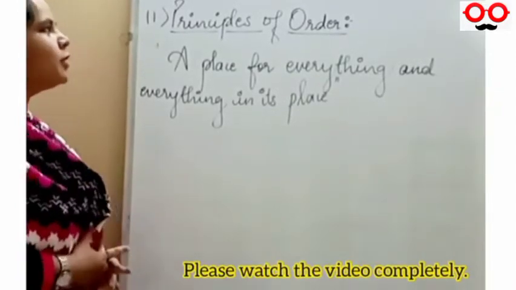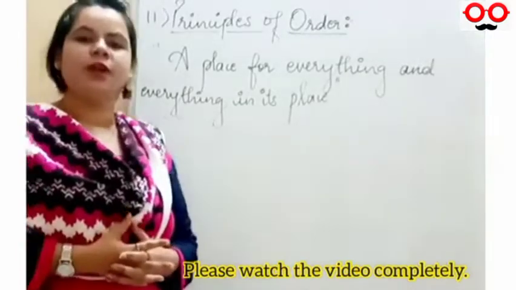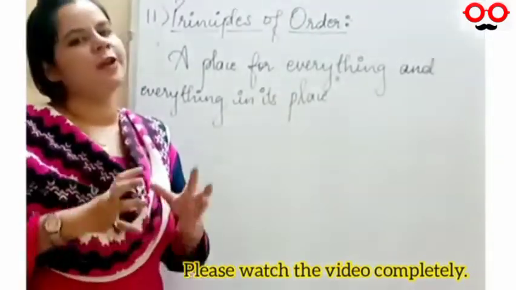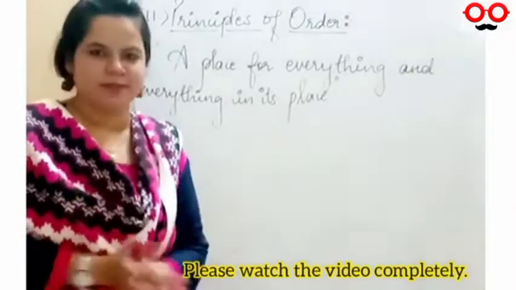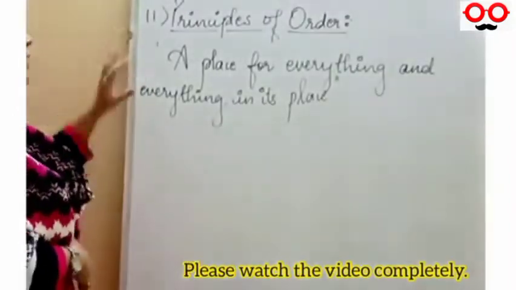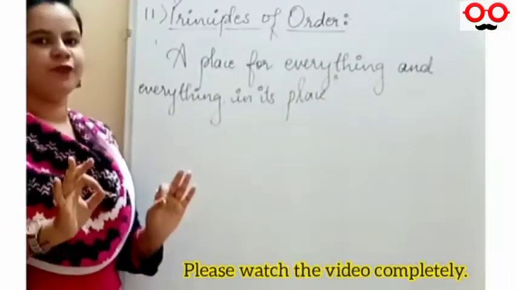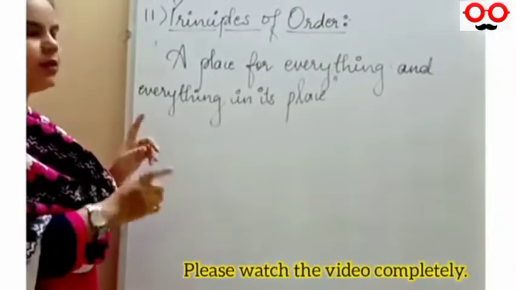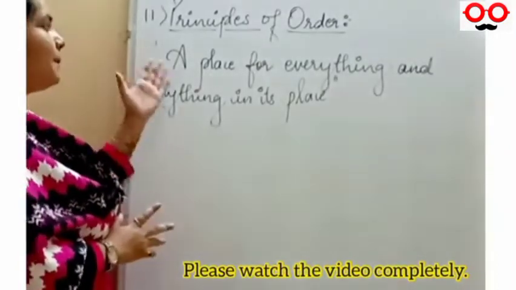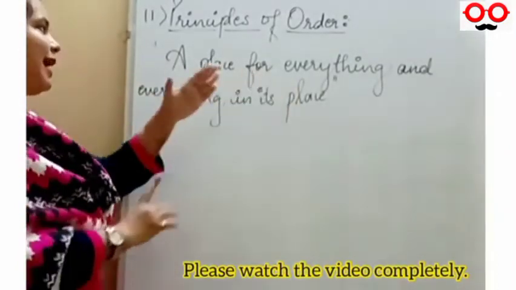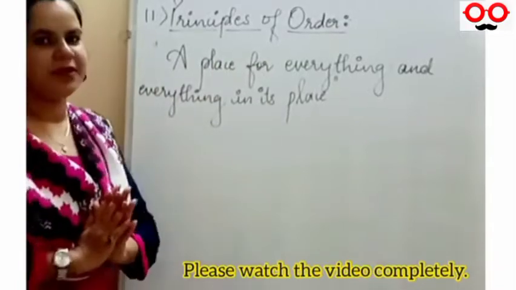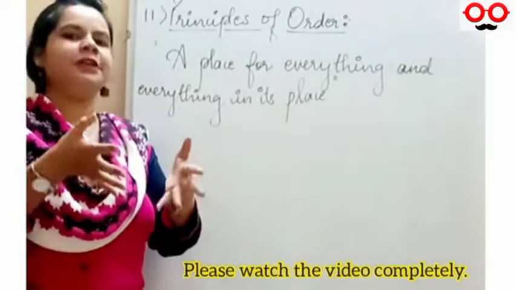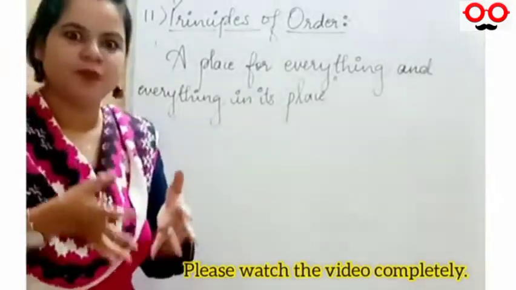Now in this particular principle, we are going to learn how things are placed in a proper order for everything and for anything. What does it mean? Now see, this statement you have to write in your answer sheet. Students, please concentrate on this particular statement, that is: a place for everything and everything in its place. So what does it mean? It means that everything should happen in its own place very perfectly.